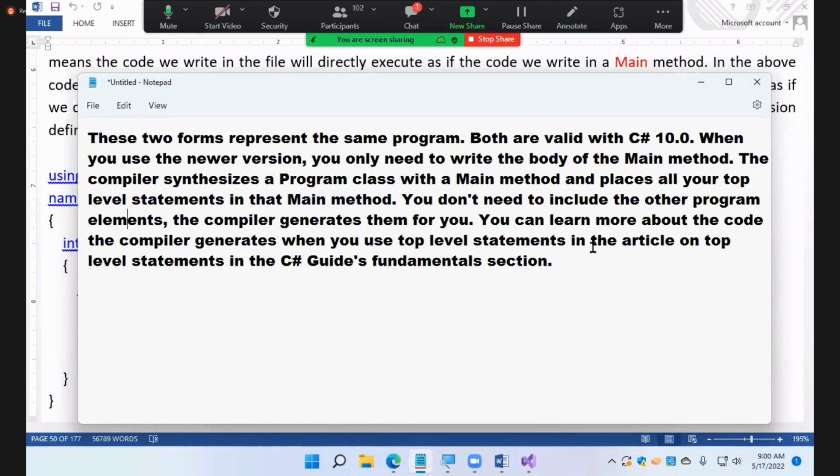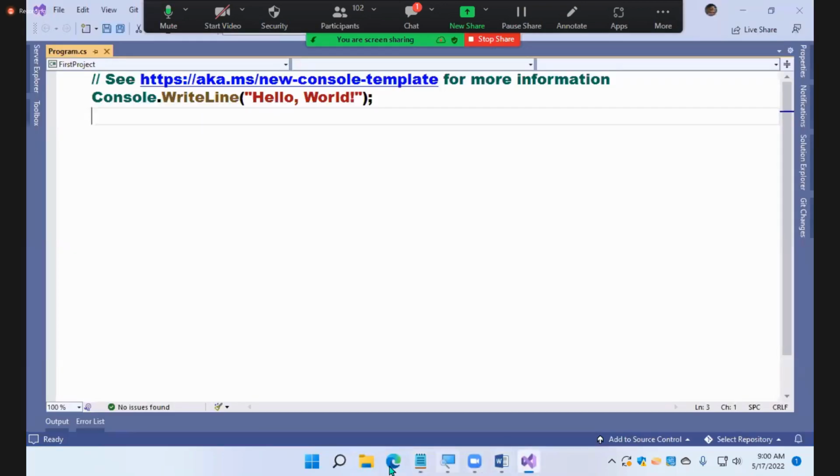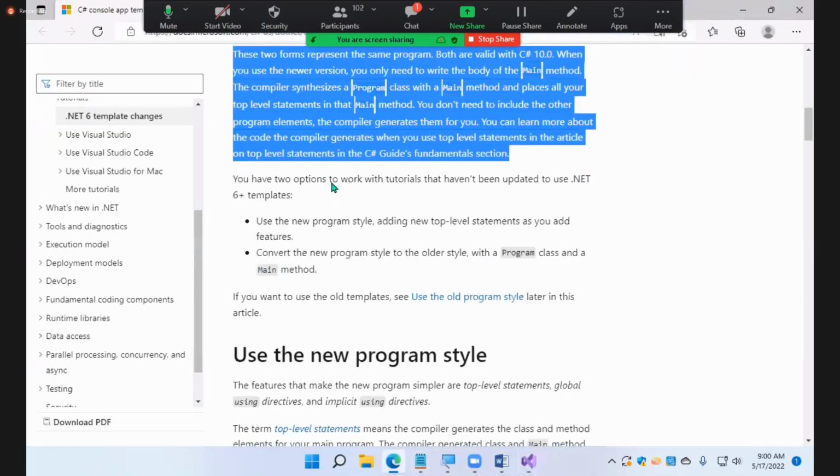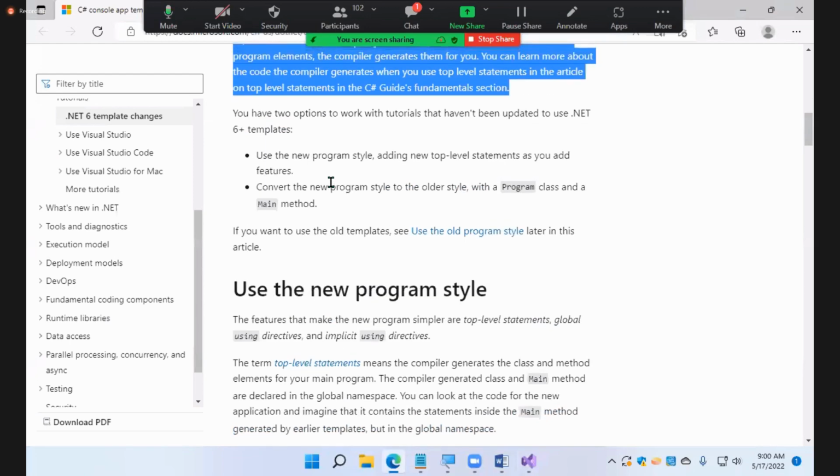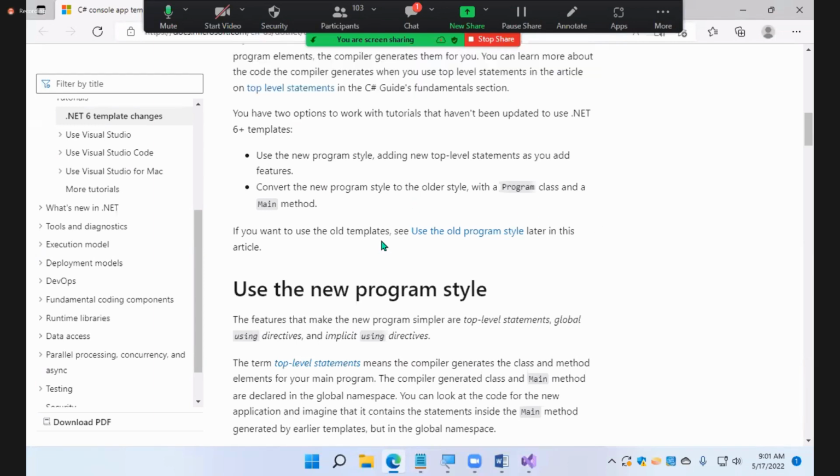You can learn more about the code the compiler generates when we use top level elements in an article of top level elements in the C# guide. So it's telling if you want to learn more, it has given you all the links here. You can go through the article. Okay. So just make a habit of reading the documentation. Understood my point here? Make a habit of reading the documentation. If you read the documentation, you will just understand the things.